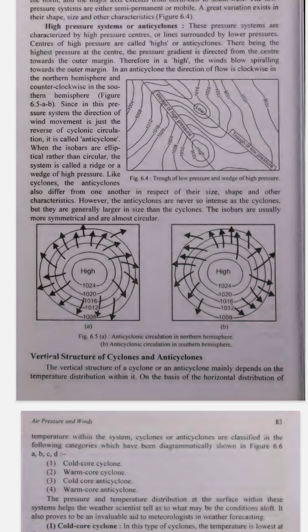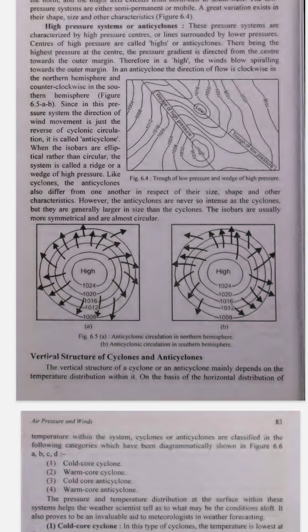7. How big are high-pressure systems? High-pressure systems, or anticyclones, are usually larger than low-pressure systems or cyclones. However, they are generally less intense in terms of strong winds. The weather changes they bring are usually more gentle and stable.